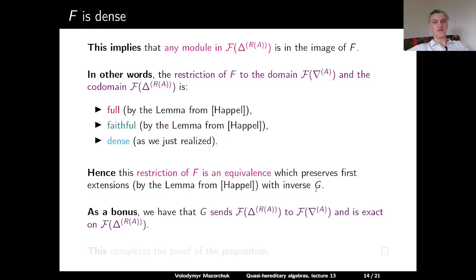And as a bonus, G sends the category of all R of A modules having standard filtration to the category of all A modules having costandard filtration, and since it undoes the exact functor F, the functor G is exact on the category of R of A modules with standard filtration. And this completes the proof of the proposition.